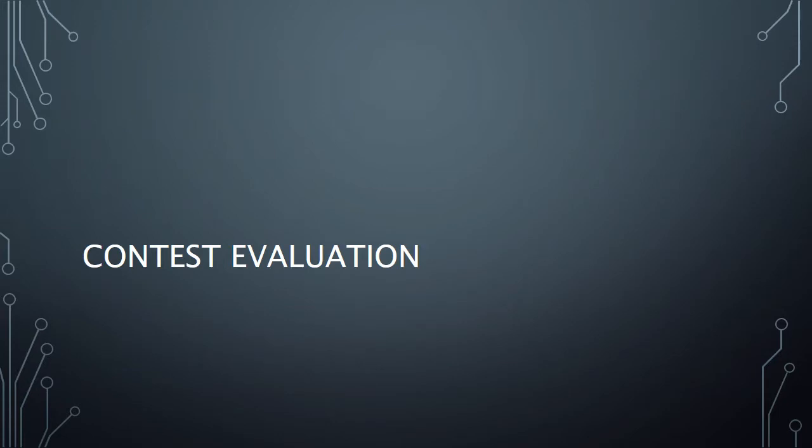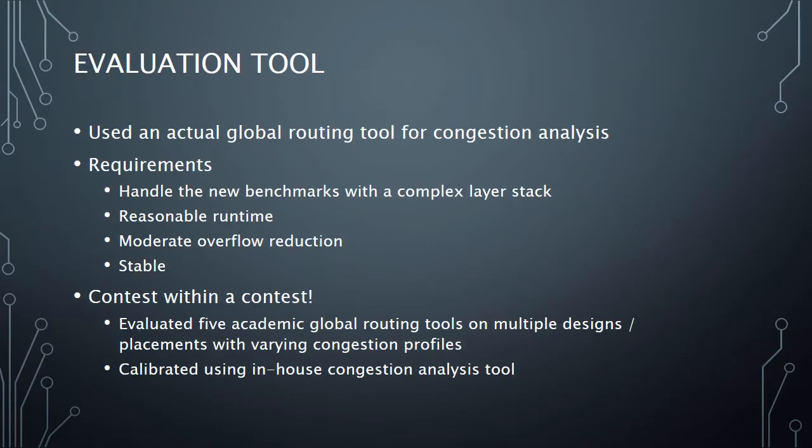Moving on to the contest evaluation. We used an actual global routing tool to evaluate the routability of the placement solutions. The tool had to satisfy various requirements, namely, handle the new benchmarks, have a reasonable runtime, moderate overflow reduction, and importantly, be stable. For this purpose, we actually had a mini contest amongst 5 academic global routing tools to pick the one that served as the global router for contest evaluation. So in some sense, this was a contest within a contest.